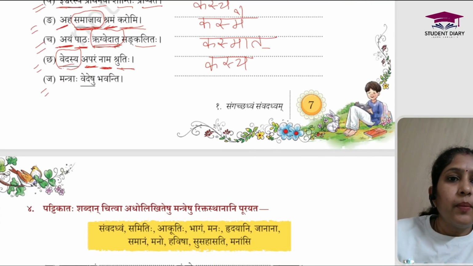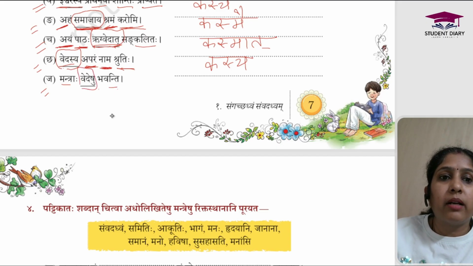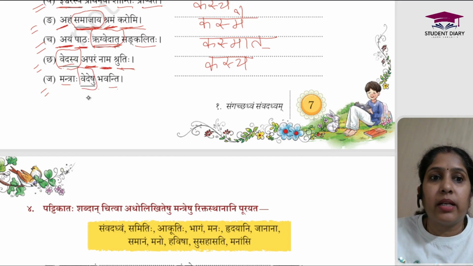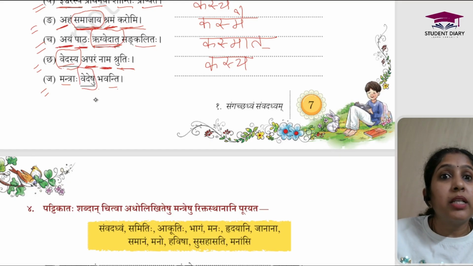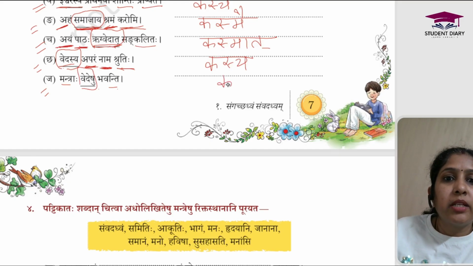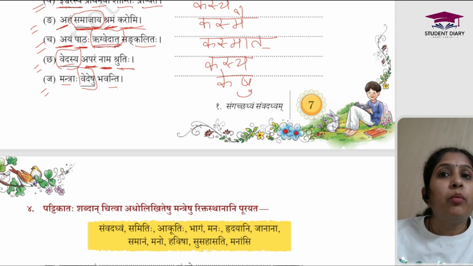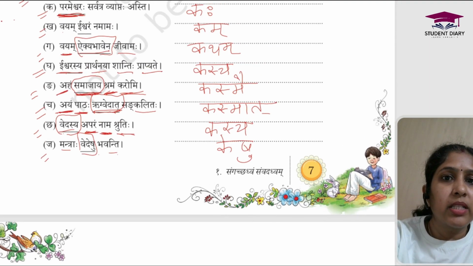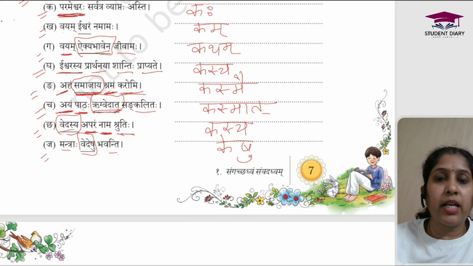Next one. Mantraha Vedeshu Bhavanti. So Mantraha means the shlokas. Vedeshu means in the Vedas. Bhavanti means are. So mantras are in the Vedas, right? So Vedeshu, it is Saptami Vibhakti Bahuvachan. So the question word will become Keshu because Veda is going to be your pulling word. I hope everyone has understood this Prashnirman nicely.